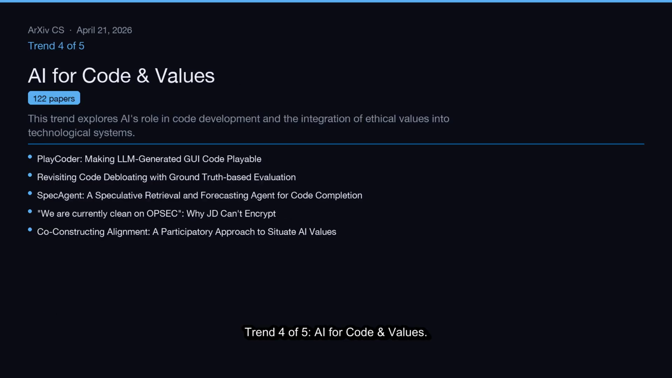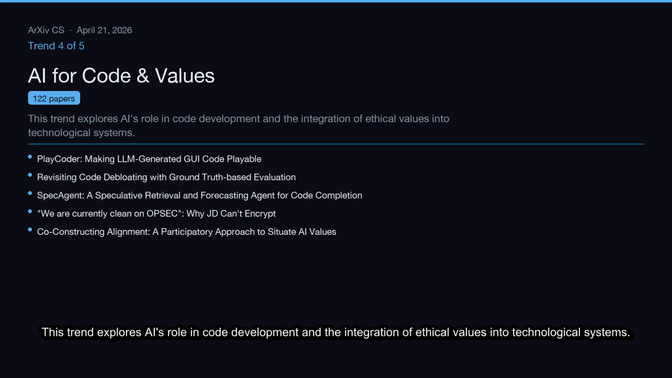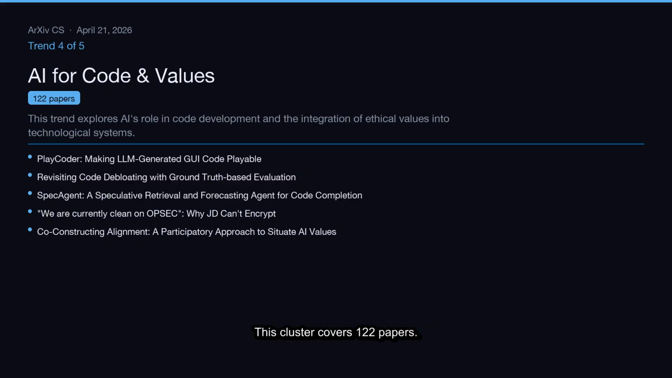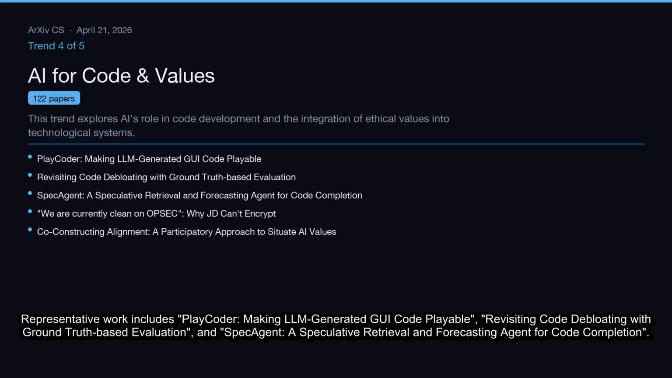Trend 4 of 5, AI for Code and Values. This trend explores AI's role in code development and the integration of ethical values into technological systems. This cluster covers 122 papers. Representative work includes PlayCoder, making LLM-generated GUI code playable, revisiting code debloating with ground truth-based evaluation, and SpecAgent, a speculative retrieval and forecasting agent for code completion.